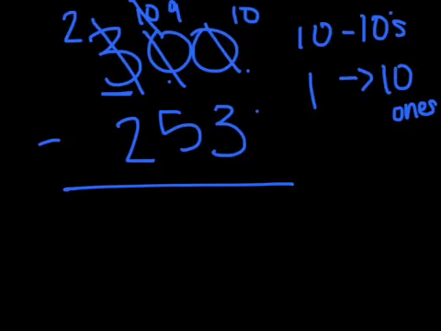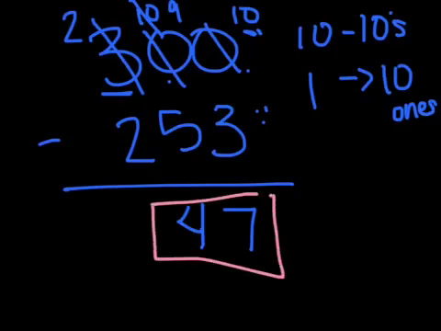Now I can subtract and let's see if it works. So now I take my 10 minus my 3 and I have 7. I have 9 minus 5, which is 4. And I have 2 minus 2, which is 0. So I don't have to write anything. Now let's remember that our answer here is 47, because that's going to be important.